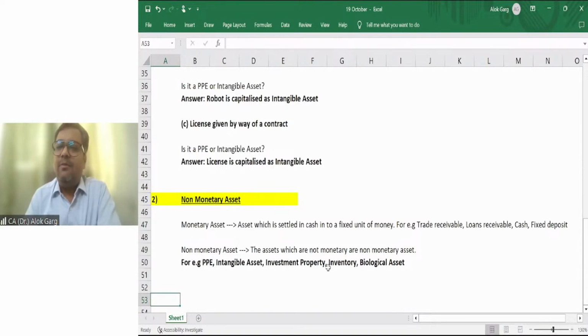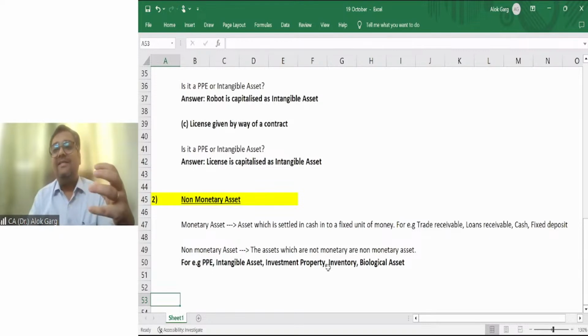Sir, we understand the monetary asset. What is a non-monetary asset? Non-monetary assets are assets which are not monetary in nature. For example, PPE, intangible asset, investment property, inventory, biological asset. Inventory: you have the inventory in your godown. Can you say that I have a right to receive this much amount of money from Mr. X? Can you say that? Until and unless you sell that inventory, you cannot say that.